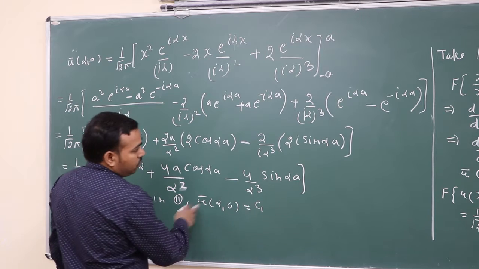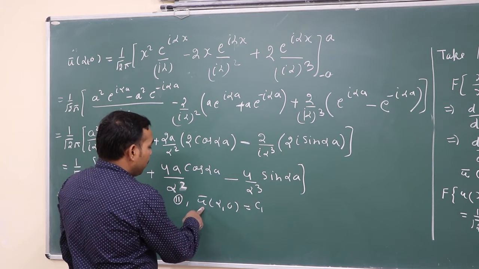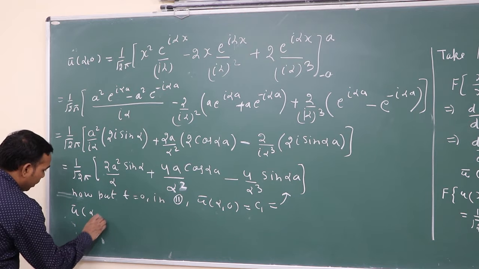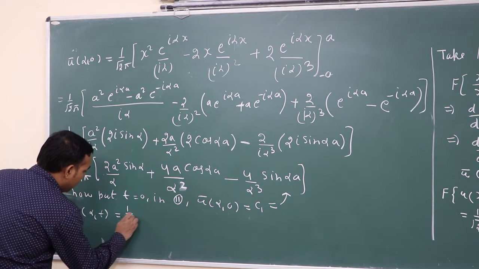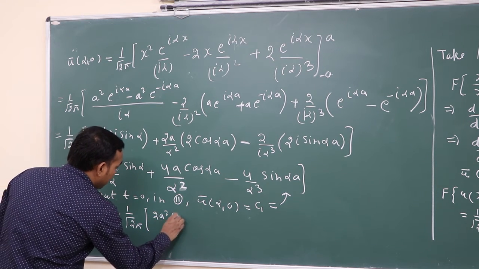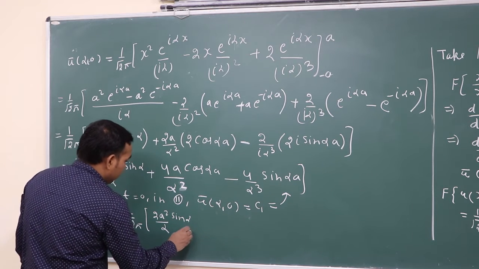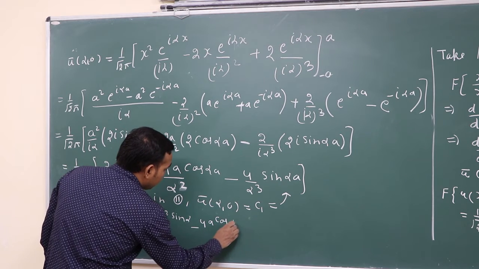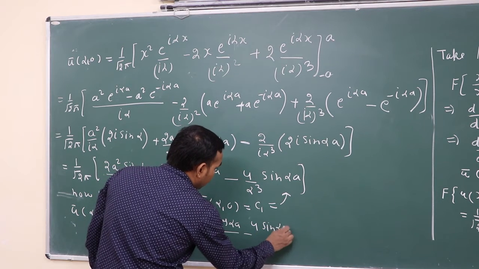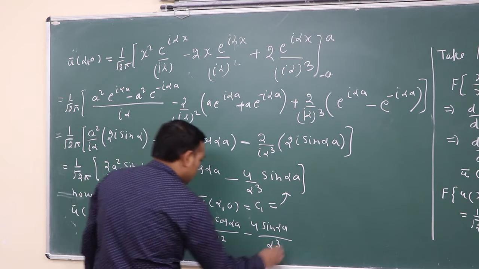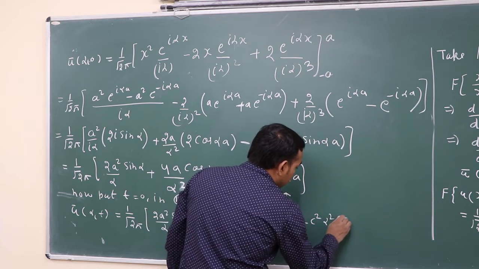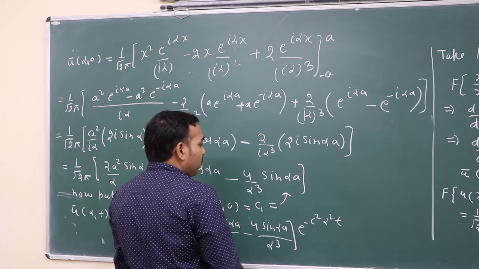So from equation 2, u bar alpha t is written as 1 upon under root 2 pi, times 2a square sin alpha a upon alpha, plus 4a cos alpha a upon alpha square, minus 4 sin alpha a upon alpha cube, times e to the power minus c square alpha square t.